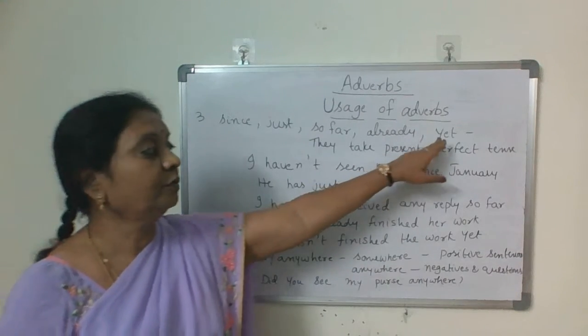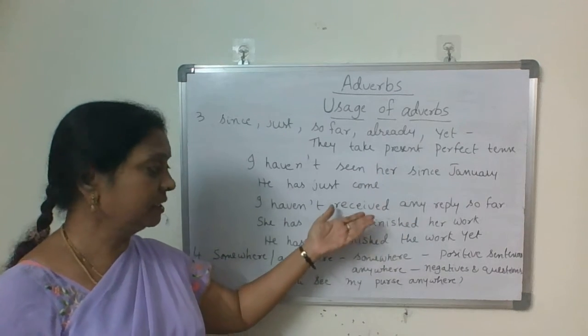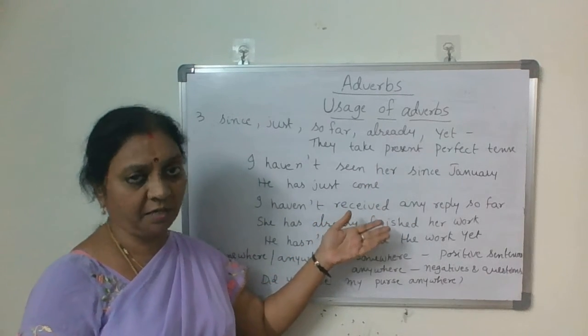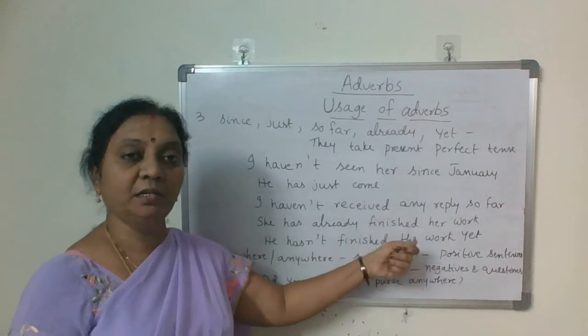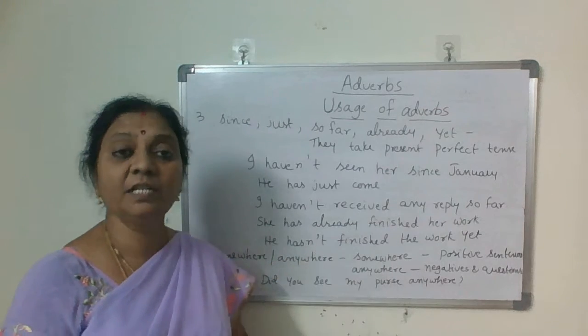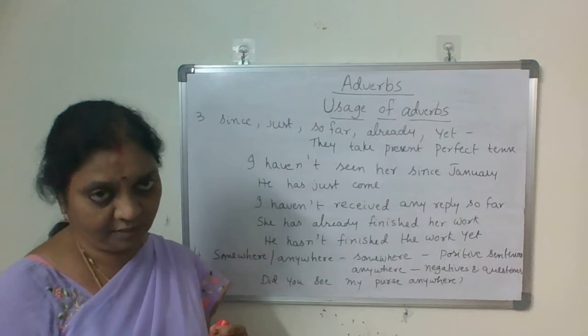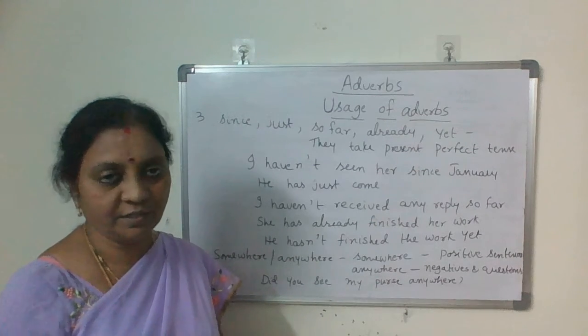And yet we use actually for negatives, and the meaning is the same as already: by this time, by that time. But we use it only in negatives and questions. He hasn't finished the work yet. We don't say, he hasn't already finished the work. Wrong.